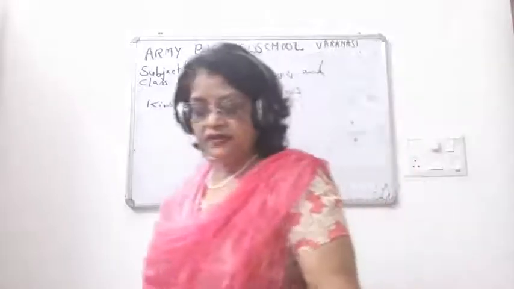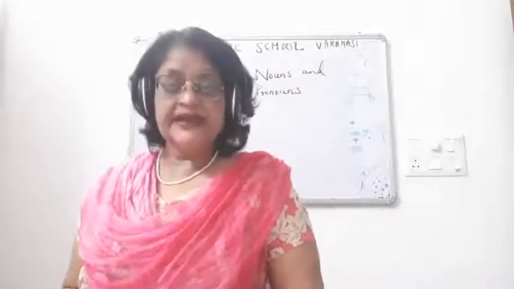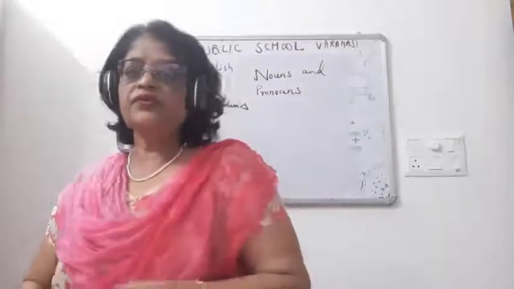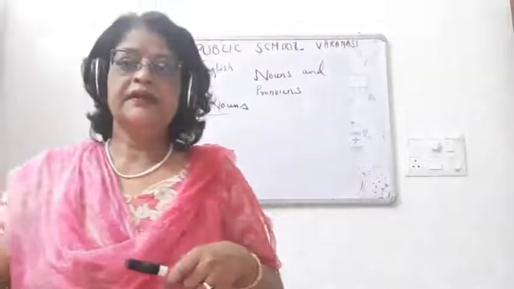Now children, in modern grammar books, if you see, you can see that noun is divided into two types. And what is that?